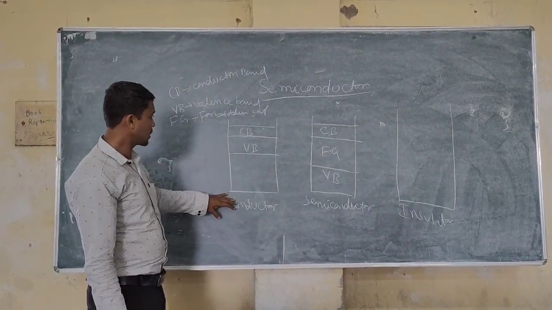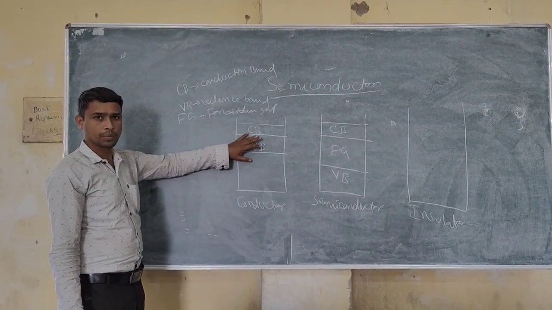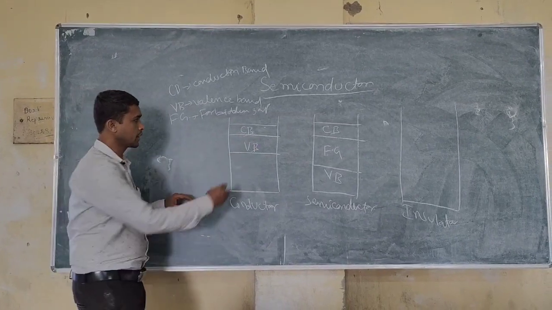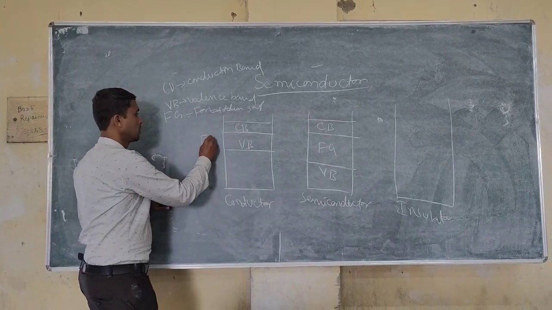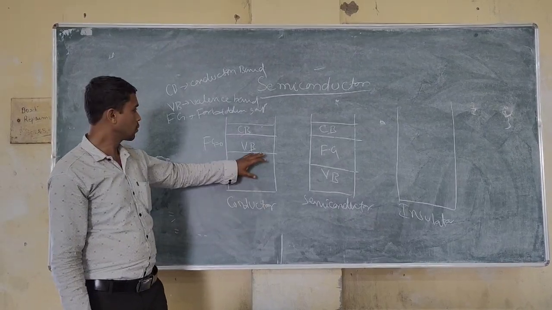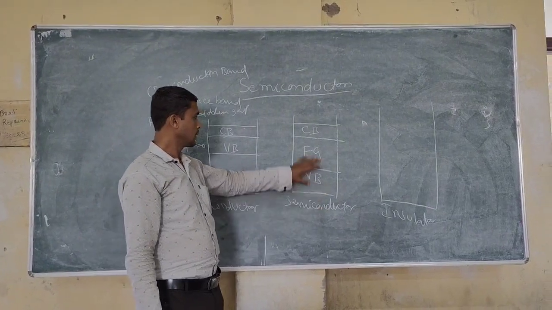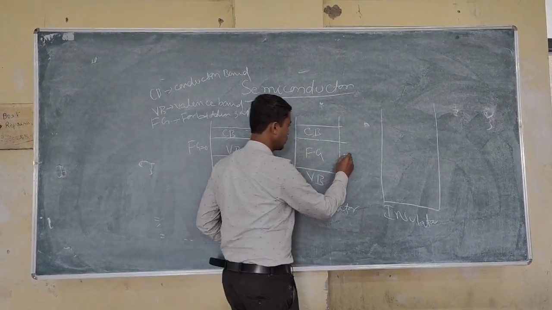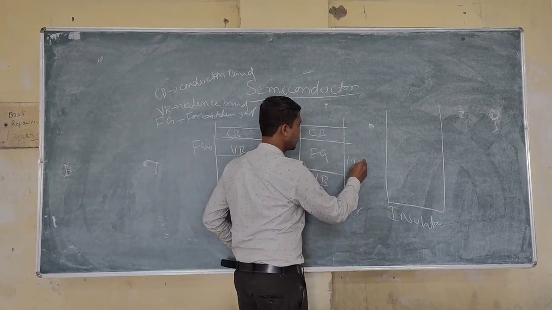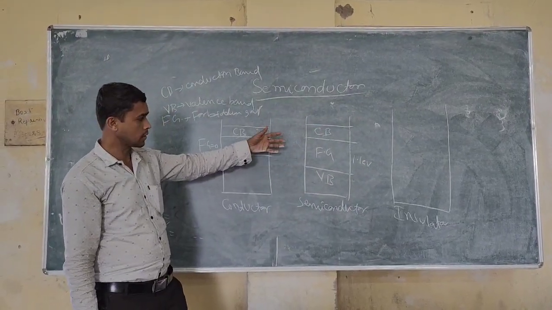But in case of conductor, we can see that there is no forbidden gap. The conduction band and valence band overlap each other. Because here the forbidden gap is 0. So, in case of conductor, electrons flow easily and it acts as a conductor. But in case of semiconductor, there is a forbidden gap of near about 1.1 electron volt, which it has to cross to act as a conductor.